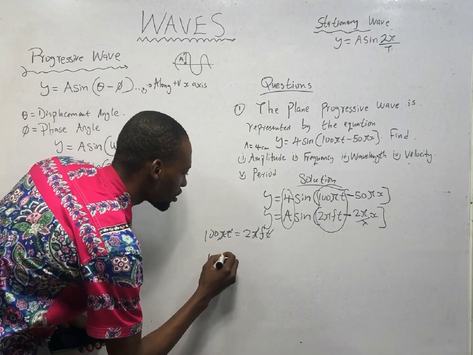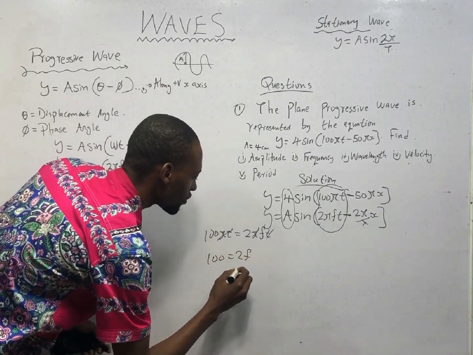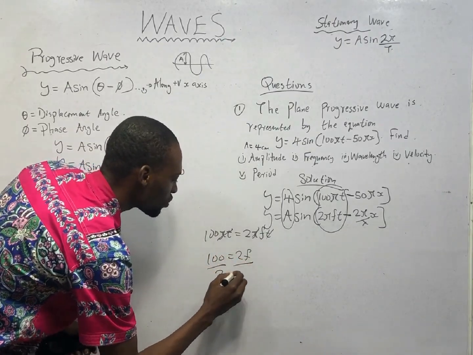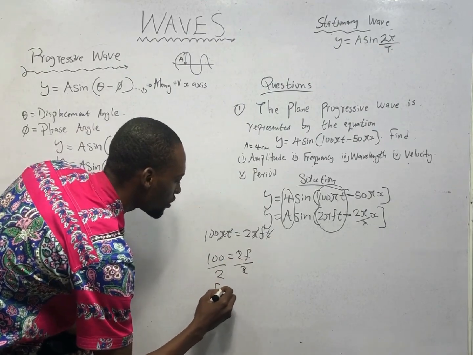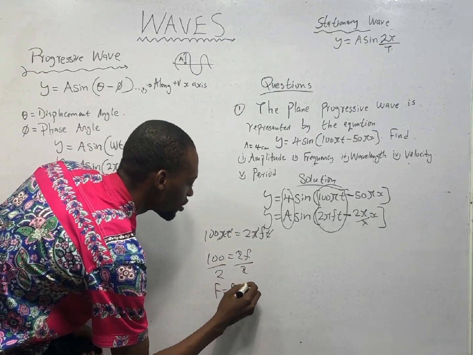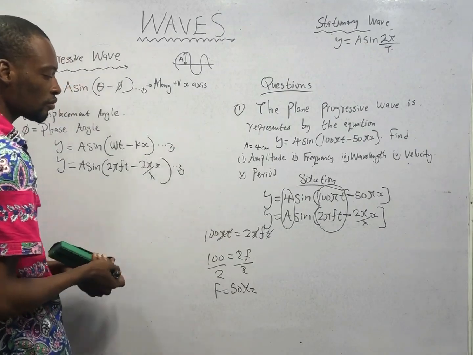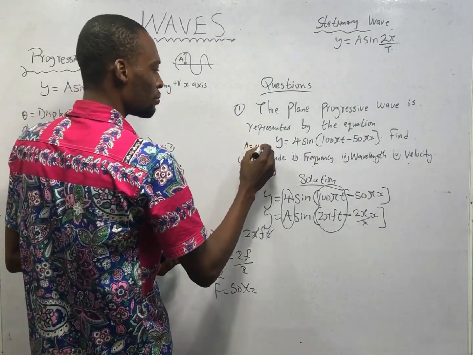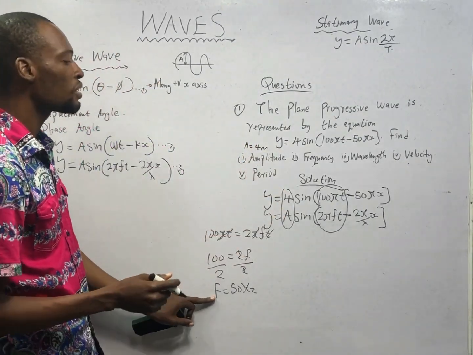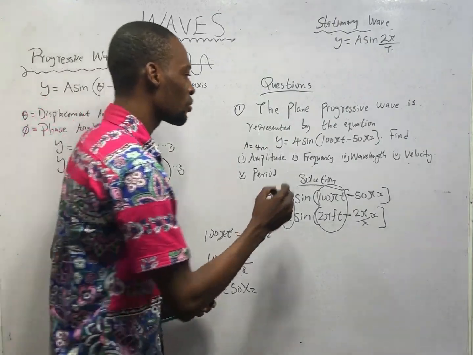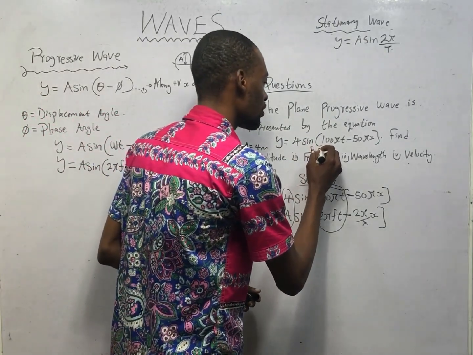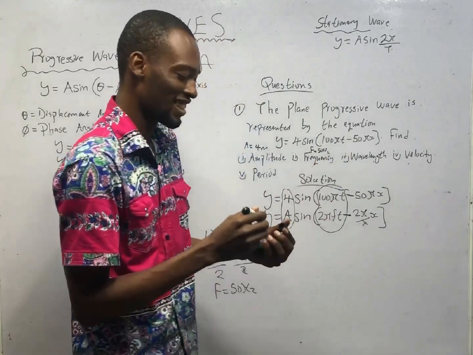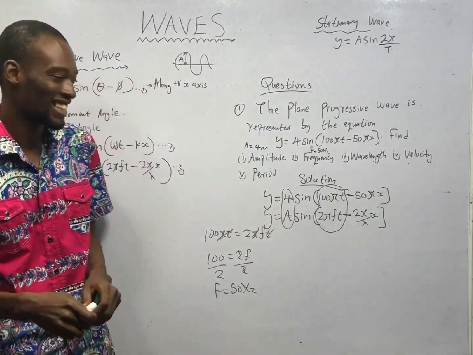So 100 is equals 2f. Dividing both sides by 2, f is equals 50 hertz. So the frequency is 50 hertz. So f is equals 50 hertz. Makes sense to you, right?